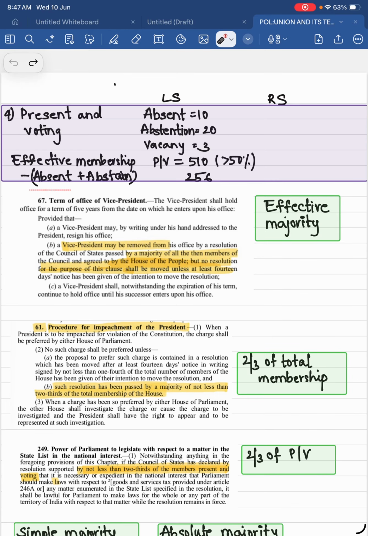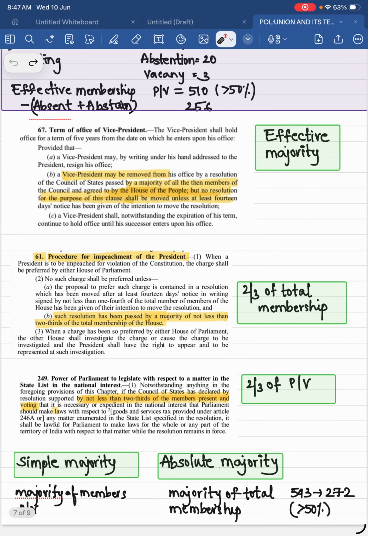Okay, so let's see, this is the majority of members present and voting. The next one is absolute majority. What is this absolute majority? That is the majority of total membership, that is more than 50%. Whenever this word majority comes, it is always more than 50%. Majority itself means more than 50%. Majority of total membership. What is total membership? That is assigned seats, allocated seats.